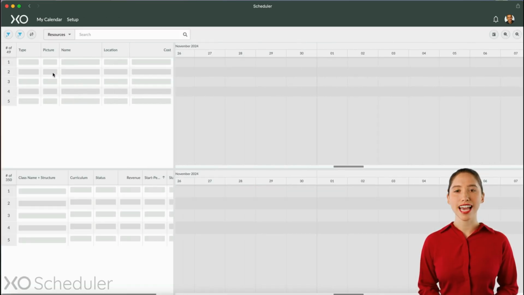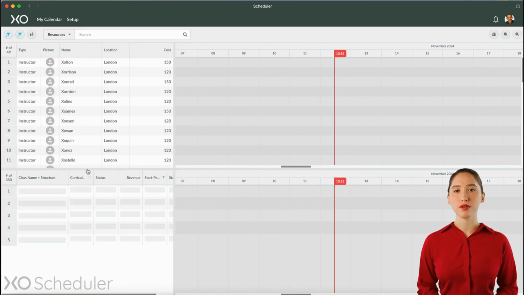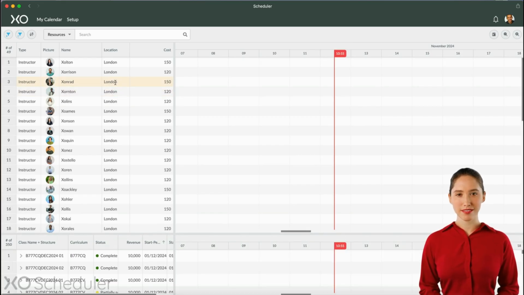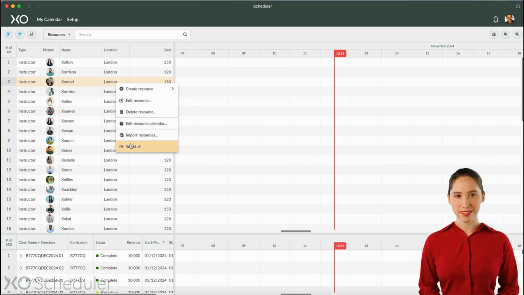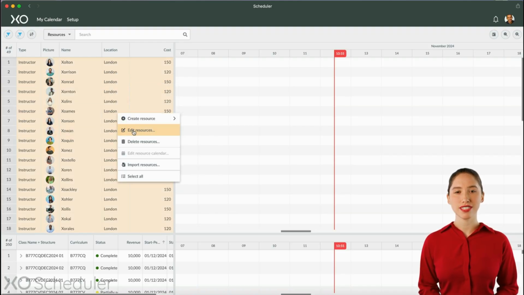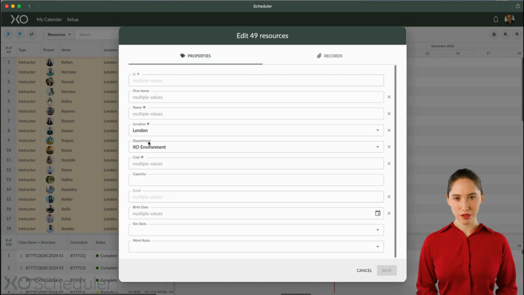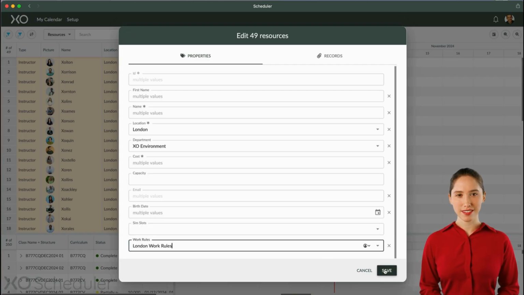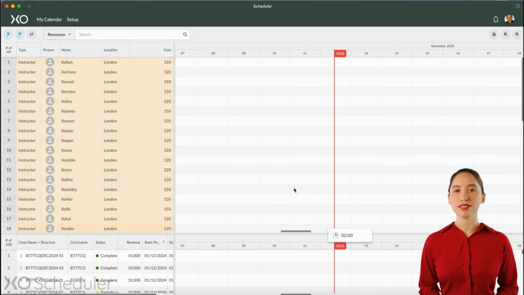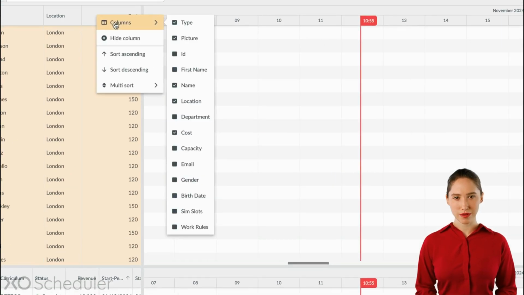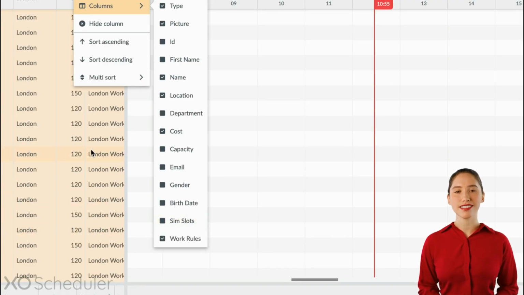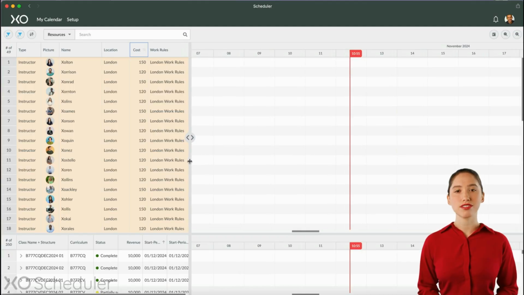Now, we switch to the EXO page to assign the new set of work rules to our London instructors. Select all of them. Then, click Edit Resource and assign the new London work rule. Then click Save. There's also an option to display this column with the work rules. We now can see the assigned work rules to the London instructors in this column.